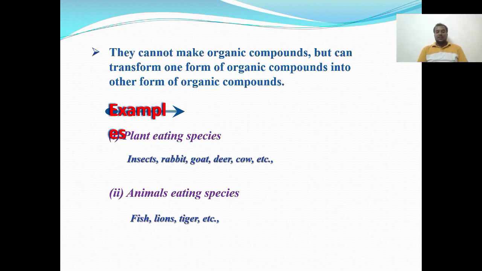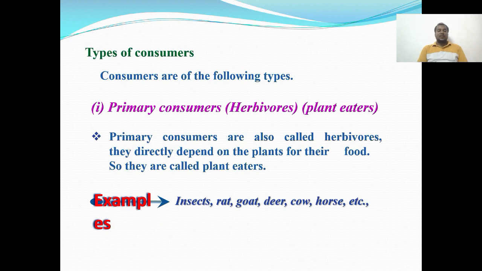For example, plant eating species: rabbit, cow, goat, deer, insects. These are the examples of plant eating species. And animal eating species: fish, lions, tigers. These are the examples of animal eating species. Then types of consumers. First one is primary consumer, second one is secondary consumer, and third one is tertiary consumer.